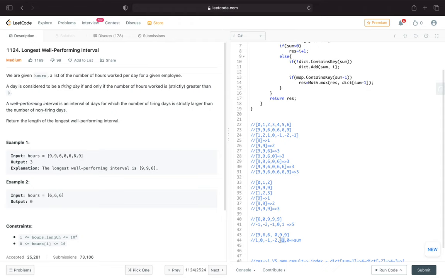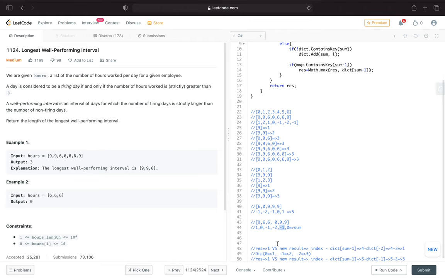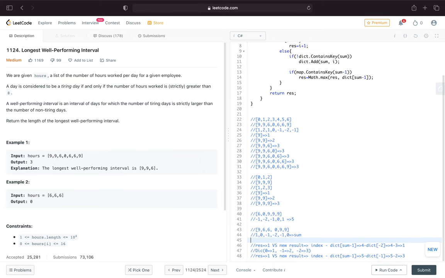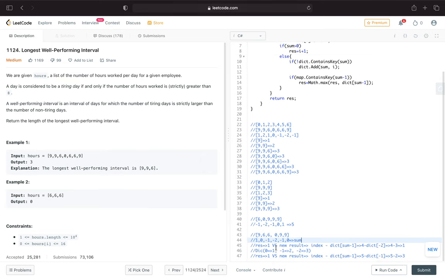So at the time, we will check if -2 already exists or not. In that case, yeah, we already have that one. So we will compare our previous result value 1 and then the new result is gonna be I minus dictionary.